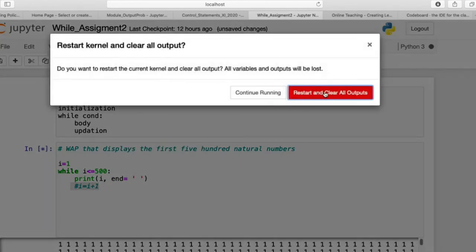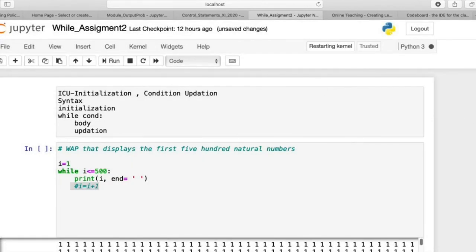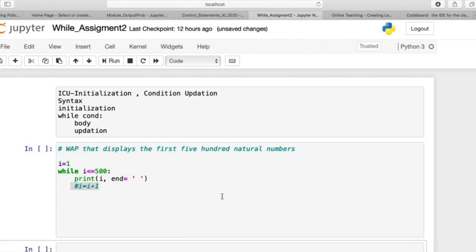I clear this to end this infinite loop. So, these three things should be kept in mind: initialization, condition, and updation. And congratulations, you have learned how to work with loops. Thank you.